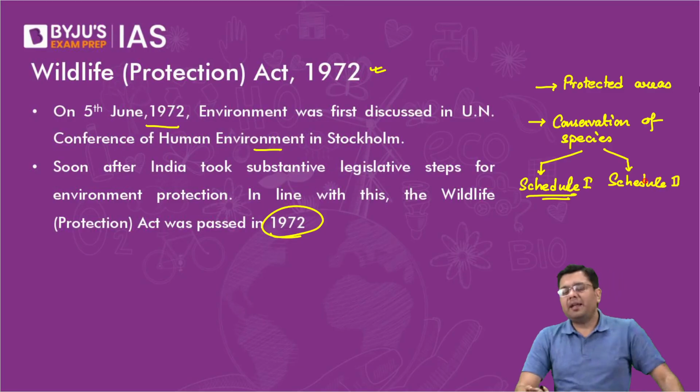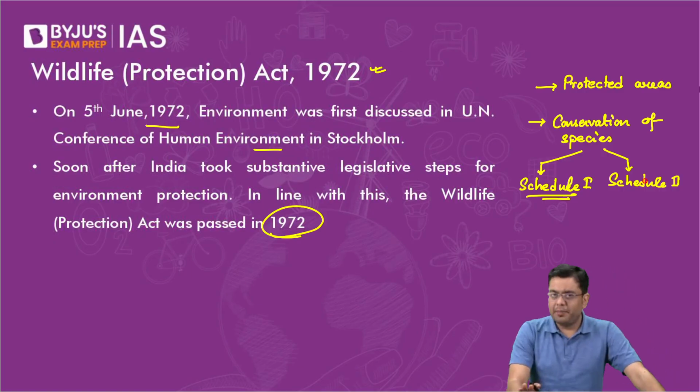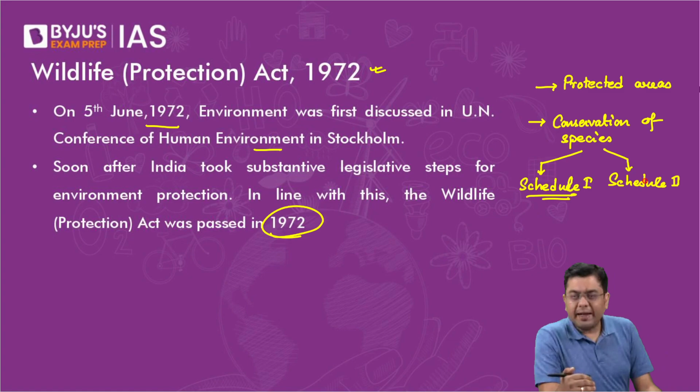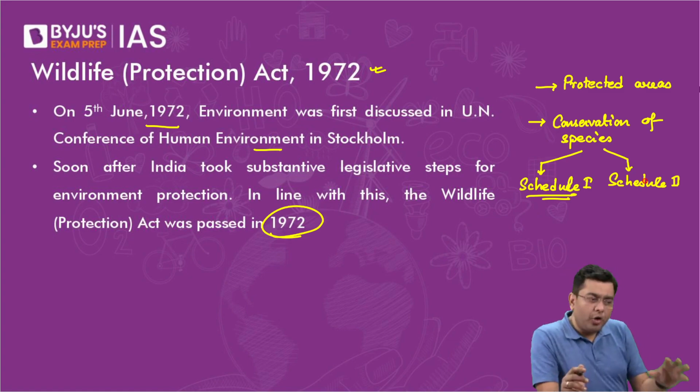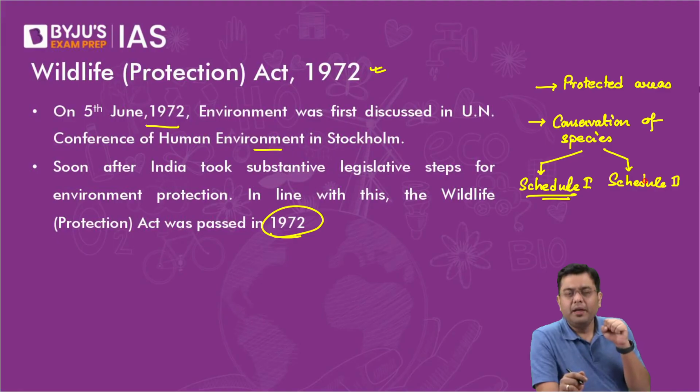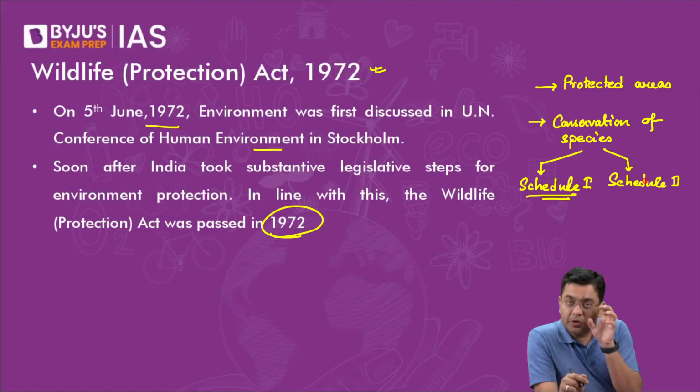Now here, the thing that is important to notice, always have that approach. Whenever you have any kind of exception, any kind of aberration, chances are that UPSC is going to pick that up and ask you about it in the prelims exam. For example, in this Wildlife Act, you have 6 schedules for the protection of animals and plants. Out of them, 5 schedules deal with the conservation of animals. The 6th schedule deals only with the conservation of plant species. That is an exception, an odd one out of sorts. So UPSC picked that up and asked it in the prelims examination.